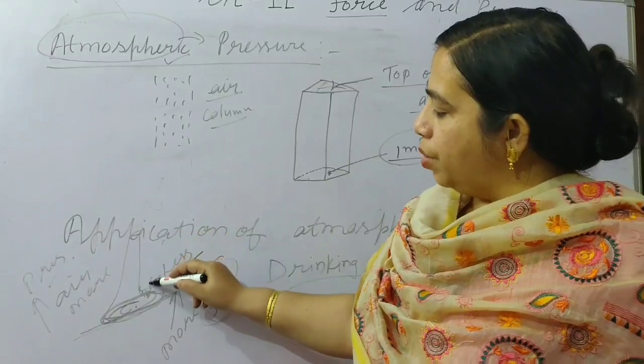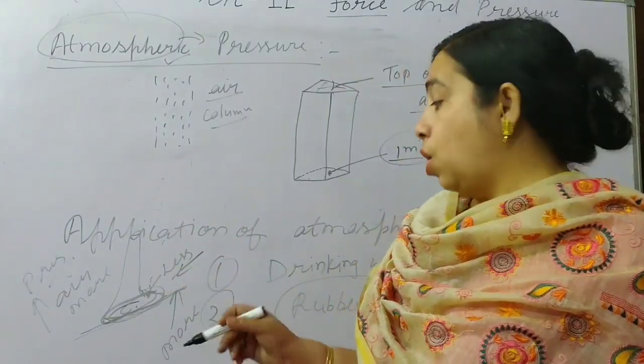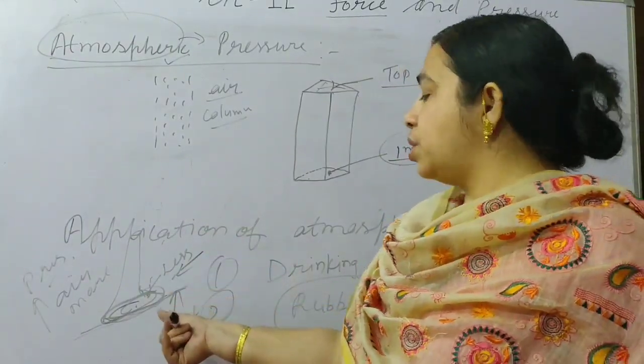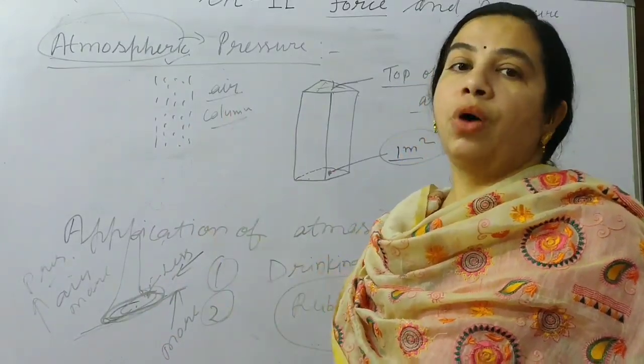So outside air pressure helps this rubber sucker to stick to the wall.